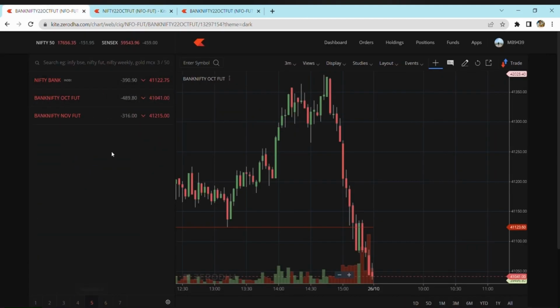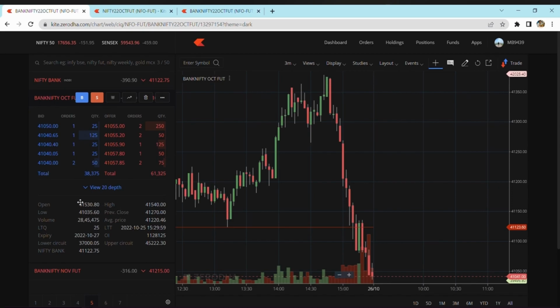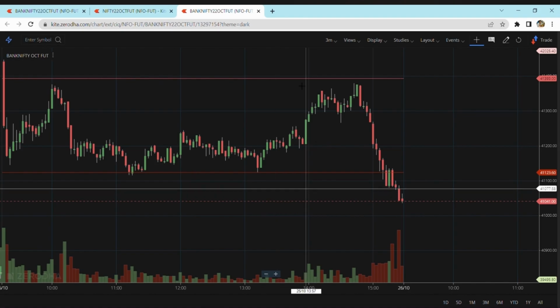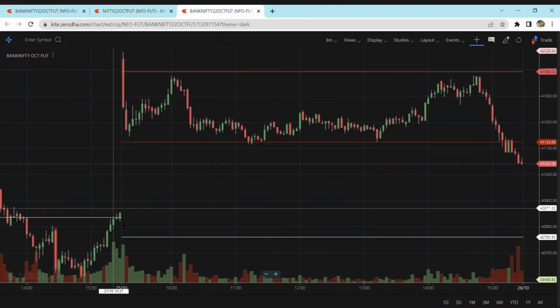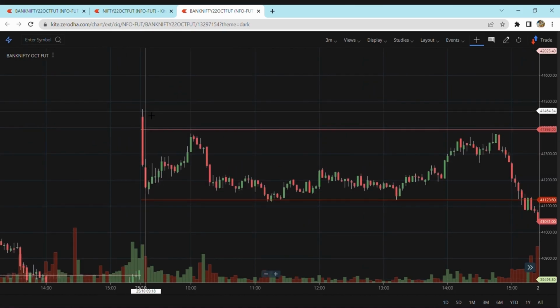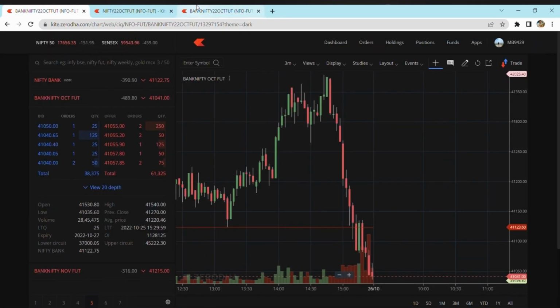Okay, so the Bank Nifty October future previous close was at 17,270, while the open was at 41,530. Low was created at 41,035, while the high was created at 41,540. All right, now when we go back to the charts on the 3 minutes time frame, we can see a huge gap up happening over here. The huge gap up has happened, and the market has gone up until once again, yeah, 41,000.